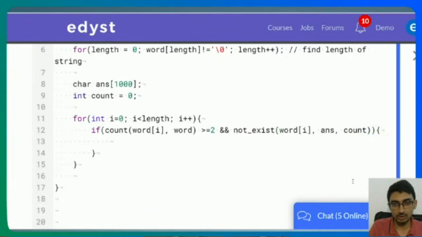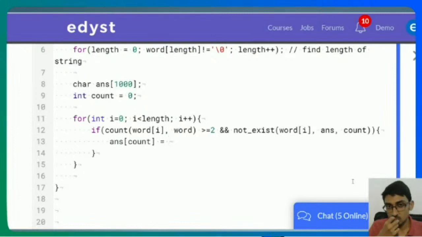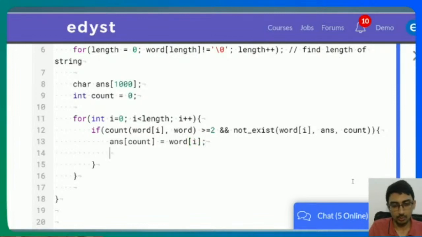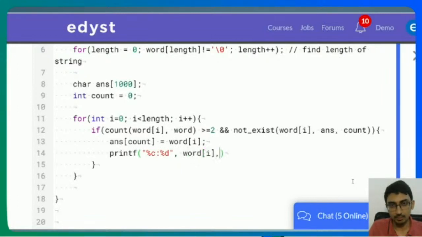Then you're going to say answer of count is equal to word of i, and I'm going to printf. We'll just print here itself. What am I going to print? %c is to %d. I'm going to print word of i, and I'm going to print count of this.